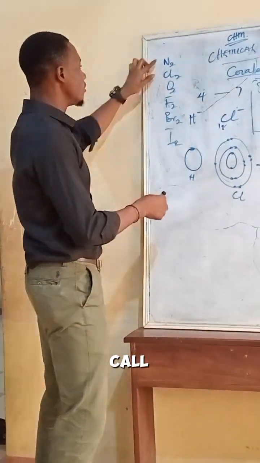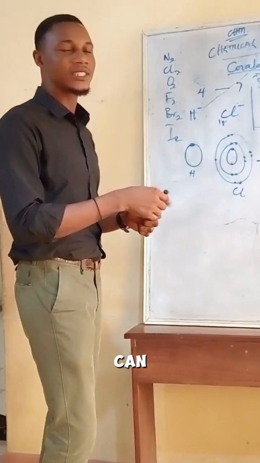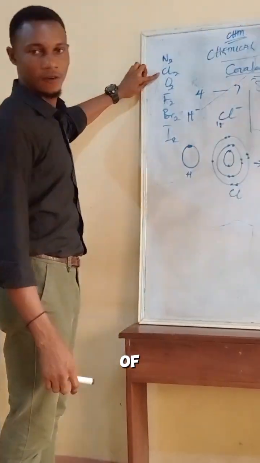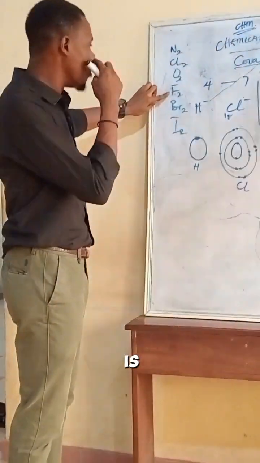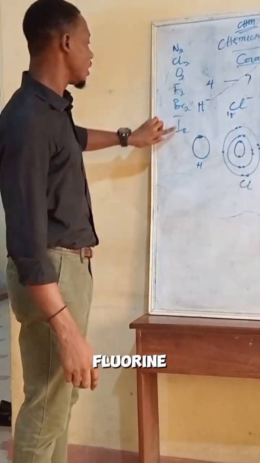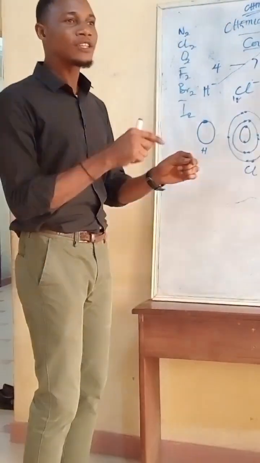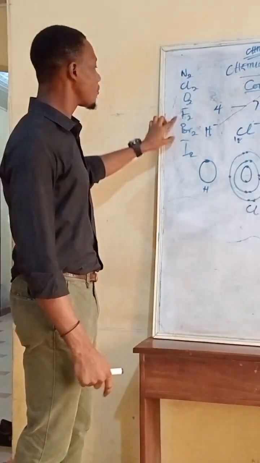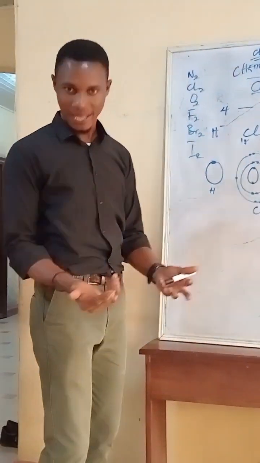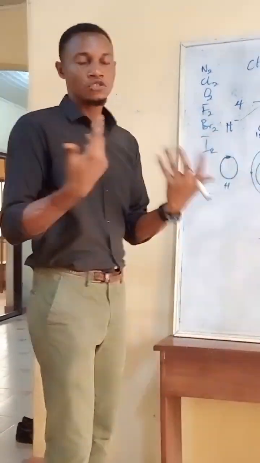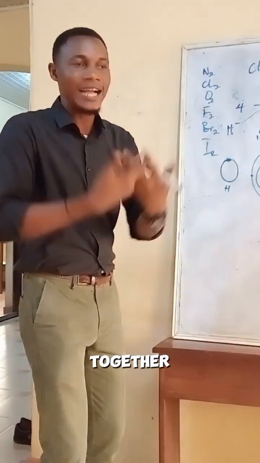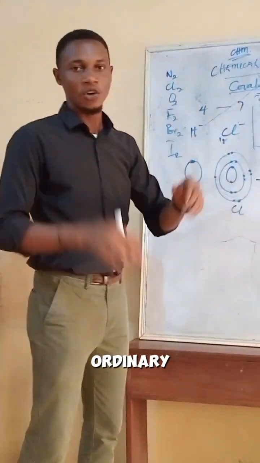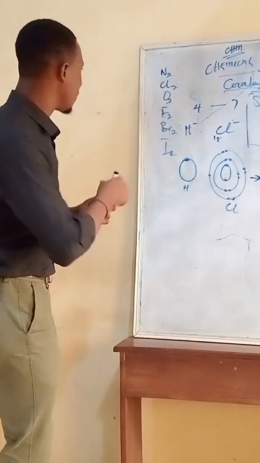So this is what we now call, another name you can call a diatomic, a molecule. So this is a molecule of nitrogen, a molecule of fluorine, a molecule of oxygen, a molecule of bromine, a molecule of iodine. So in that one, atoms méjì ló parapapọ̀ tí wọ́n di molecule kan. Bí wọ́n ṣe parapọ̀ yẹn, kì í ṣe pé wọ́n kàn parapọ̀ bẹ́ẹ̀, nǹkan kan ló so wọ́n pọ̀. Something bound them together, which we call ordinary covalent bonding. Òun ló so wọ́n papọ̀. Ẹ jẹ́ kí n ṣàlàyé ẹyọ kan nínú rẹ̀ fún wa.